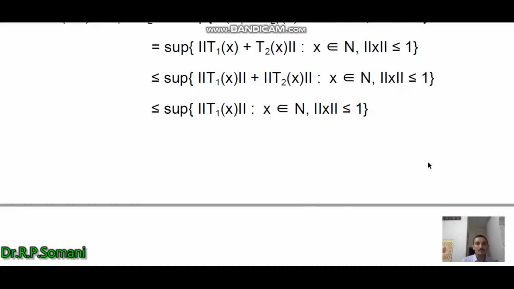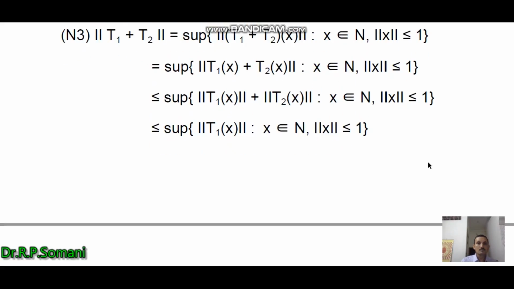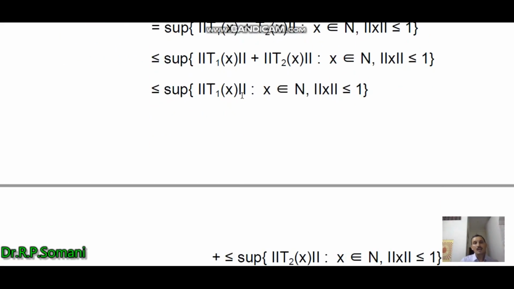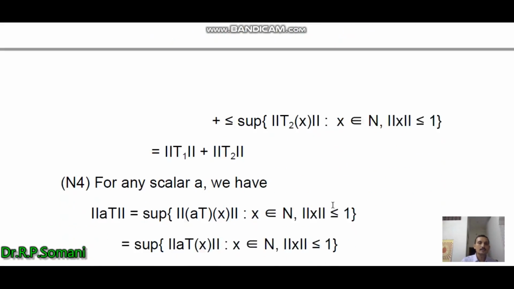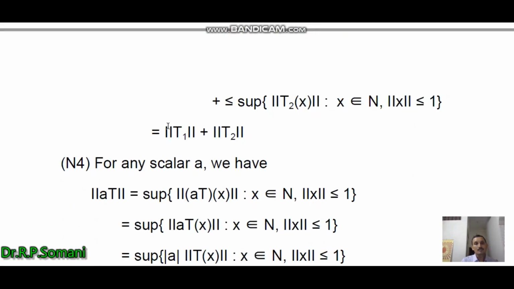Then we open this as supremum of norm T1x plus supremum of norm T2x, and employing the definition of the norm of T1 and T2, we obtain less than or equal to norm of T1 plus norm of T2. So this is the triangle inequality for the norm.